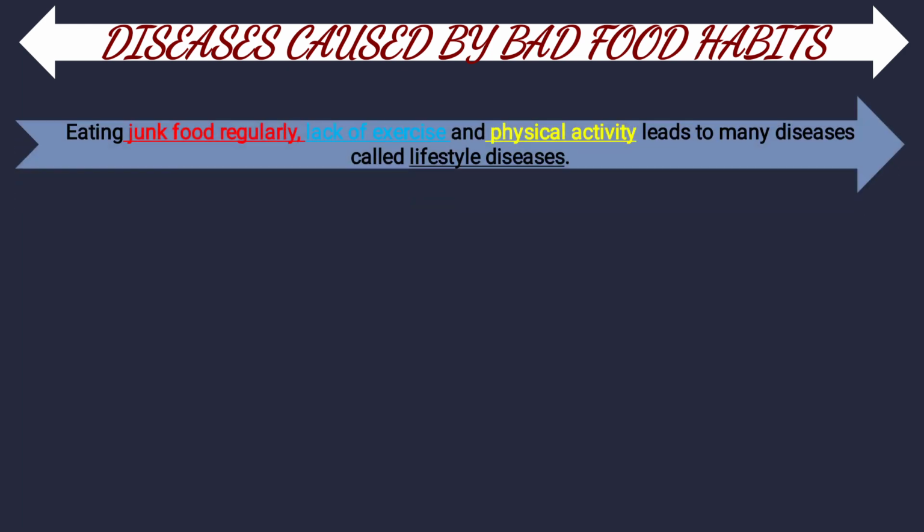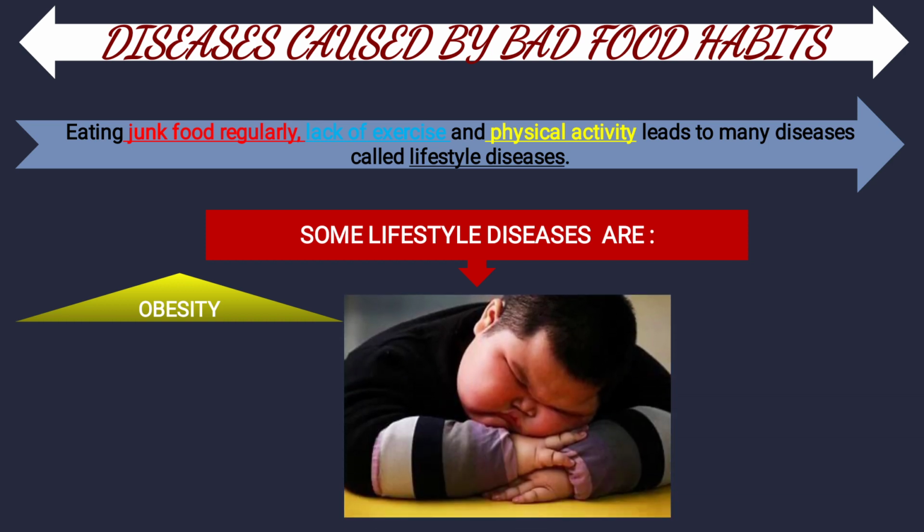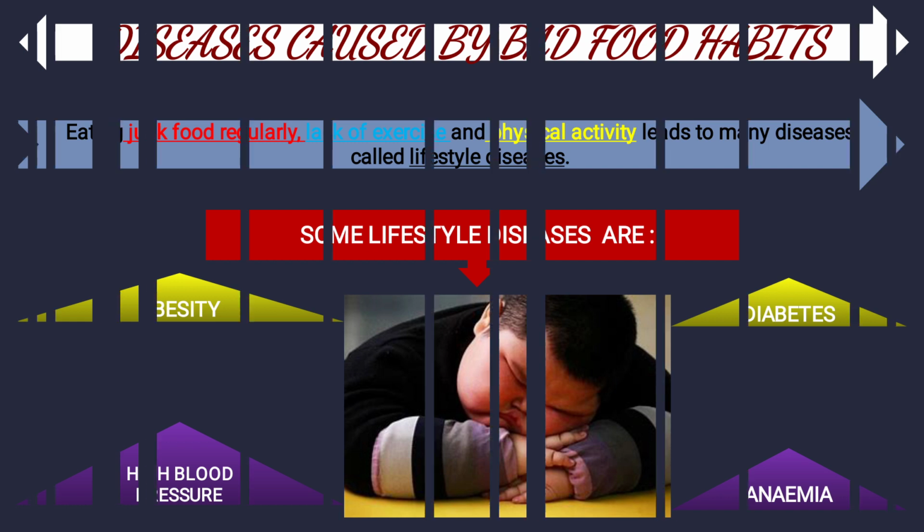Diseases caused by bad food habits. Eating junk food regularly and not doing exercise and physical work leads to many diseases. These diseases are given the name lifestyle diseases. Now you see what the lifestyle diseases are. Number one is obesity, meaning more junk food. See, the fat is stored under the skin, meaning you gain weight. Second is diabetes. Third is high blood pressure. Fourth is anemia. These are the lifestyle diseases.